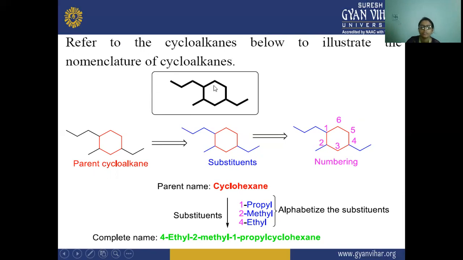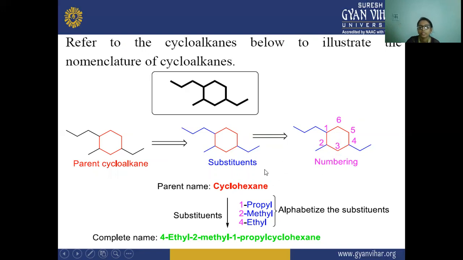Now, first we have to see the parent ring. Here the parent cyclo ring is this, shown by the red color. This is the parent ring. Next, we have to see the substituents. These are the substituents that are attached to this cycloalkane. After that, we have to number the substituents.